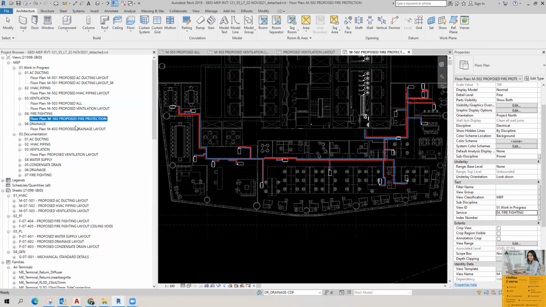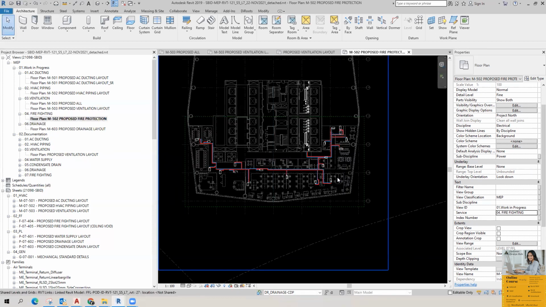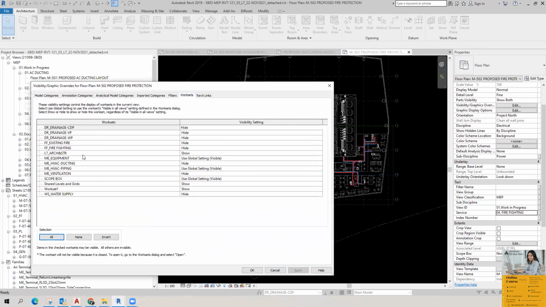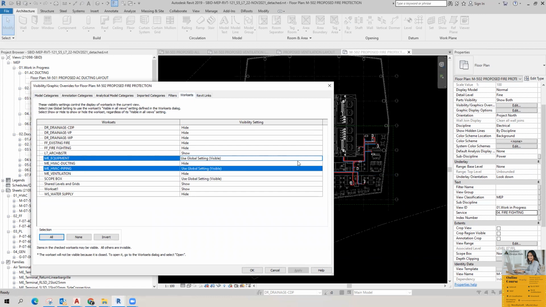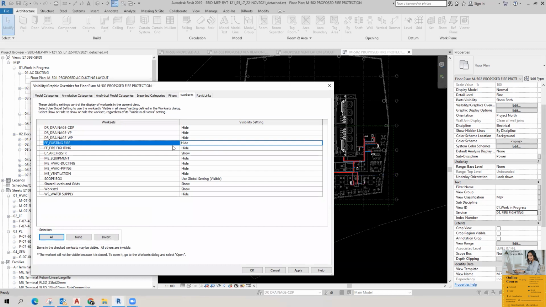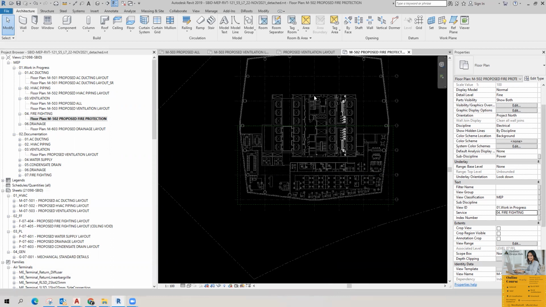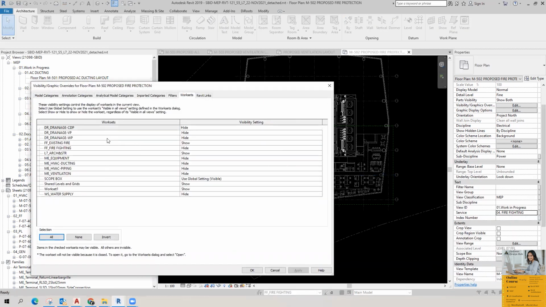Okay, so this is the view for fire protection. In this view, I don't want to see the chill water pipe. So I'm going to hide the chill water piping and mechanical equipment in this view. See, I'm going to hide this one. I have already created one workset for firefighting, so that will be shown, and make the current workset FF firefighting.